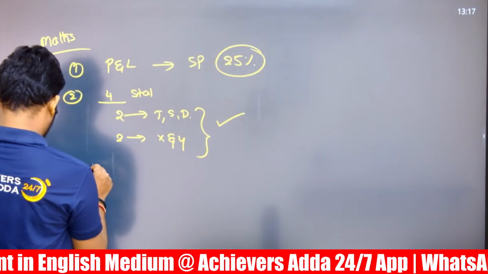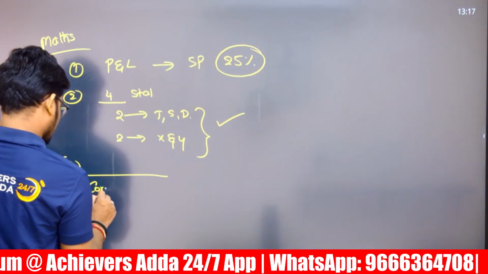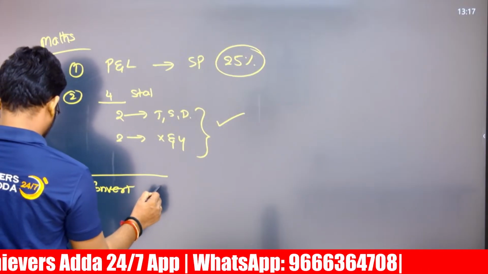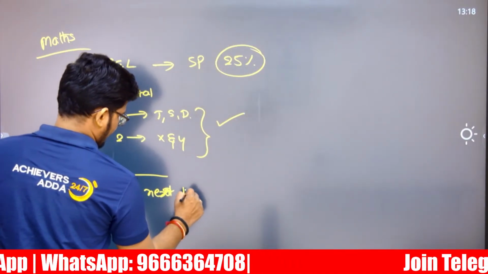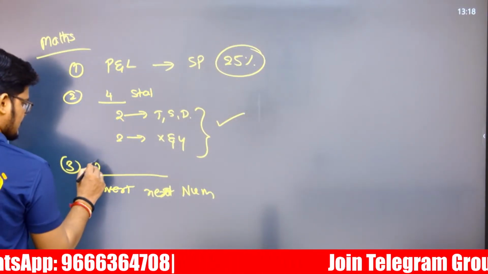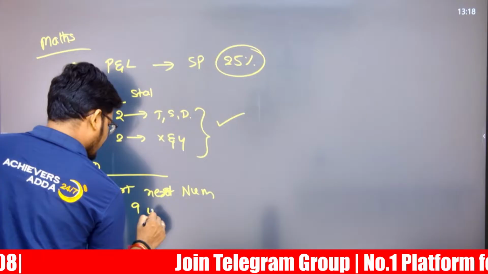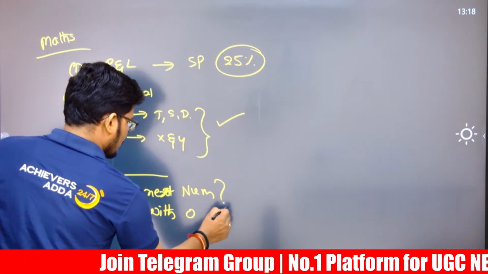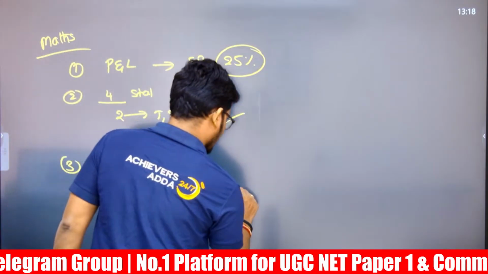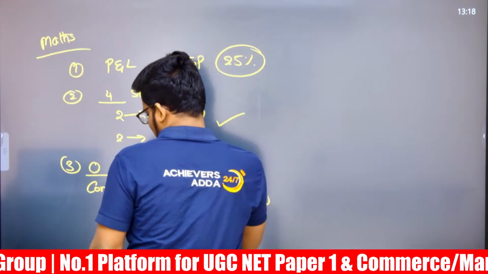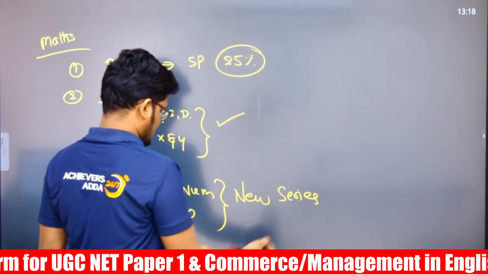Convert the given number. A 9-digit number is given. If we convert the given series, if one number is replaced with the next number, or the next number is replaced with the current number, and 9 with a 0, then what will be the new series? In this entire number, the 9 is also there. If 9 is replaced with a 0, what will be the new series? That's how the question is being asked.